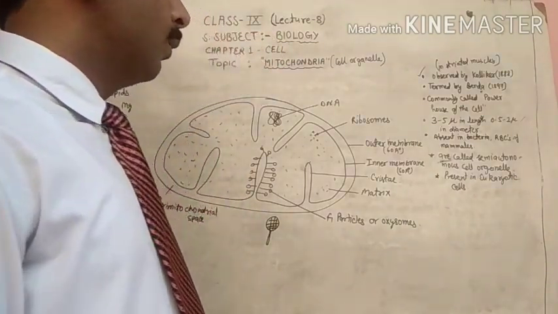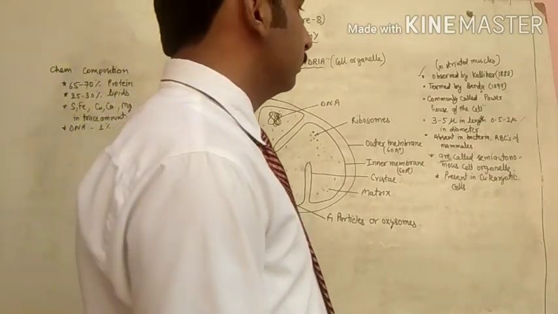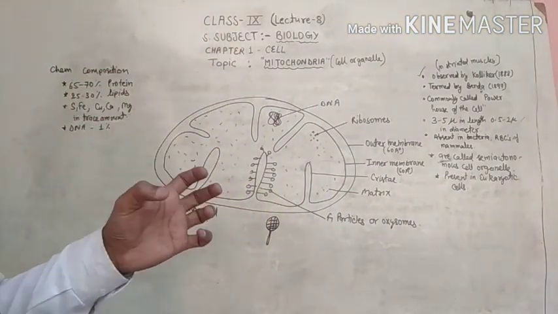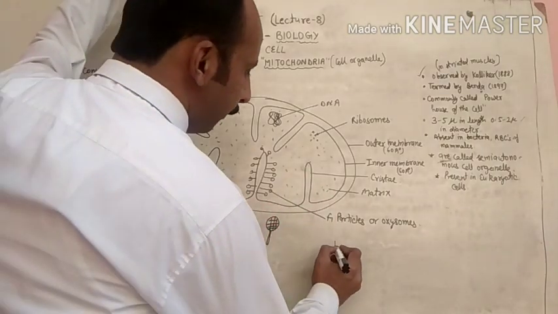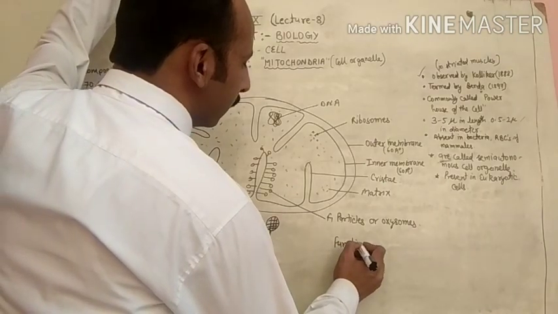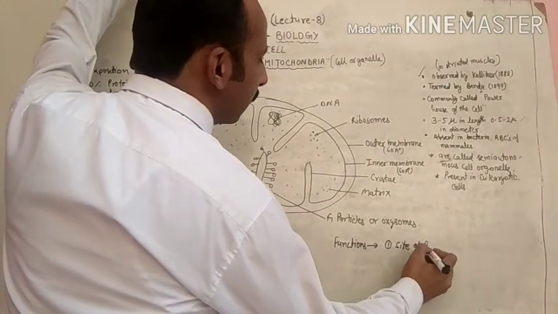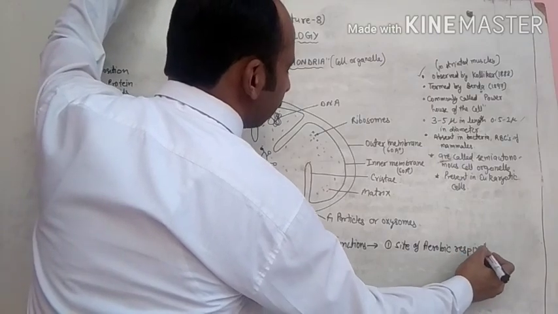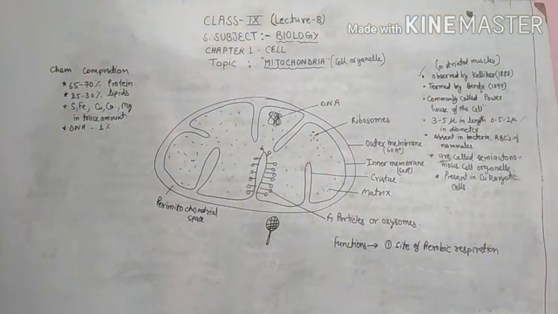Now, when you talk about the functions of mitochondria, the first one is that they are the site of aerobic respiration. It means aerobic respiration takes place in the mitochondria.